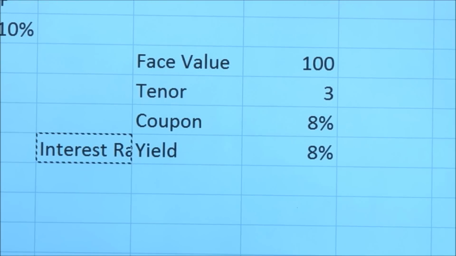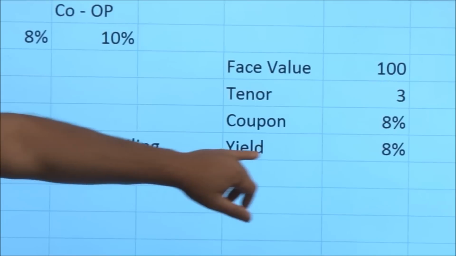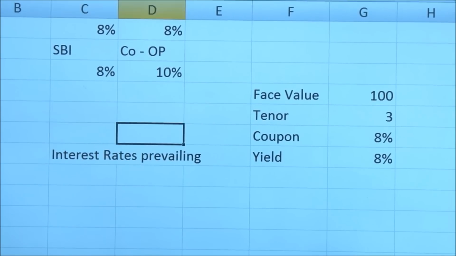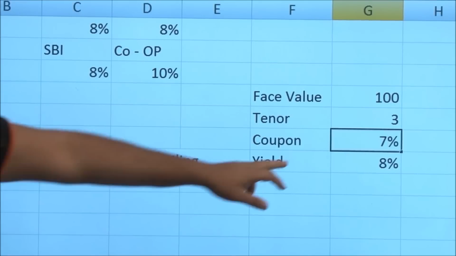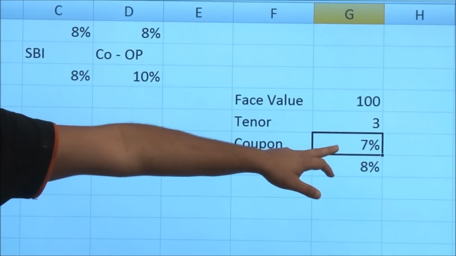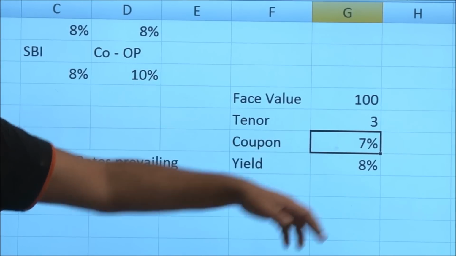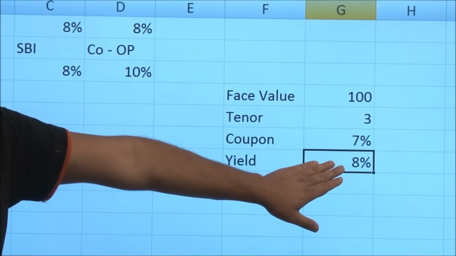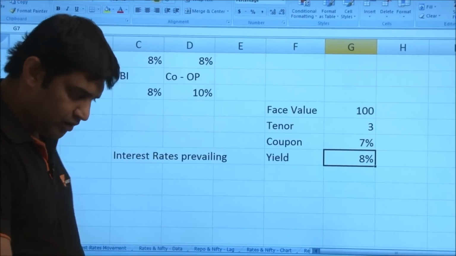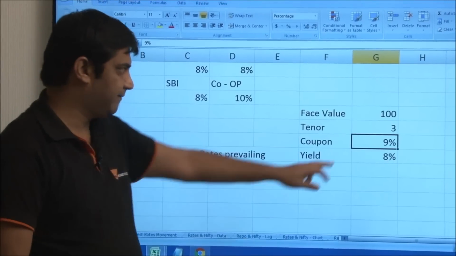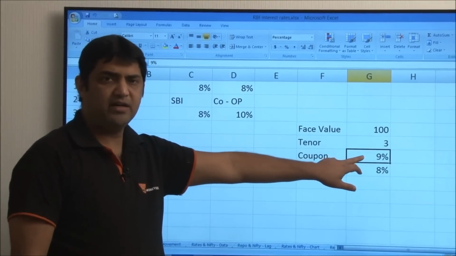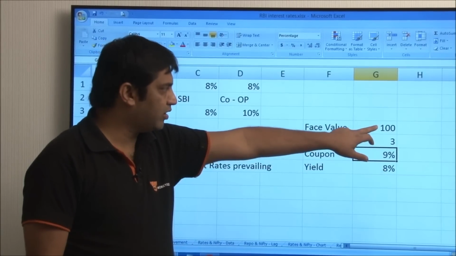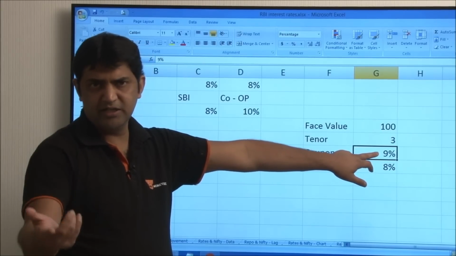So if right now the interest rates prevailing in the market are around 8%, then any borrower would like to issue bonds at 7%. But if he does that, no one will subscribe to these bonds, because if you as an investor are getting 8% somewhere else, why will you go for a bond which is offering 7%? You would, on the other hand, like 9%. But the issuer won't come out with 9%, because if he can raise money from everywhere else at 8%, if this is 100 crores, 1% extra means 1 crore extra he is paying in interest.